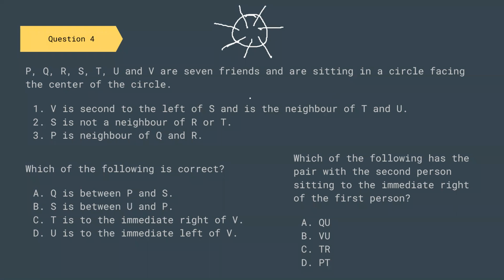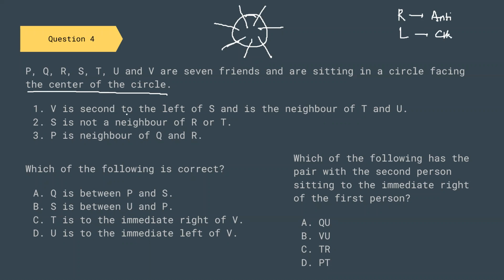Now, they are sitting in a circle facing the center. If they face the center of the circle, we know right direction means anti-clockwise and left means clockwise.